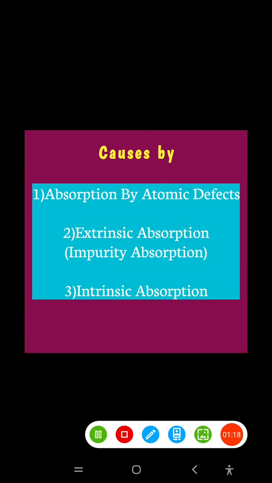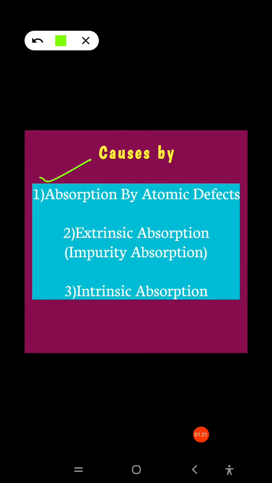First, absorption by atomic defects. Second, extrinsic absorption, which is also called impurity absorption. Third, intrinsic absorption. So these three are the types of absorption losses.